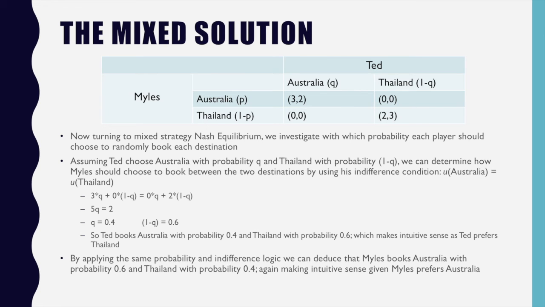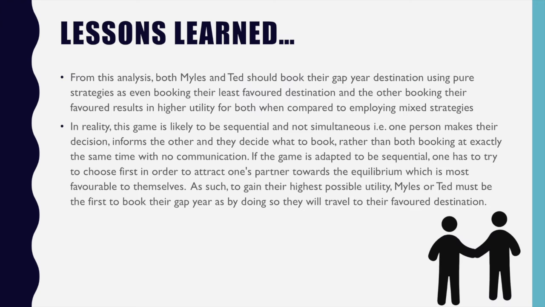By applying the same probability and indifference logic, we can deduce that Miles books Australia with probability 0.6 and Thailand with probability 0.4, again making intuitive sense. We then confirm that the mixed strategy Nash equilibrium is 0.6, 0.4. From this analysis, both Miles and Ted should book their gap year destination using pure strategies, as even booking their least favoured destination and the other booking their favoured results in higher utility for both when compared to employing mixed strategies.